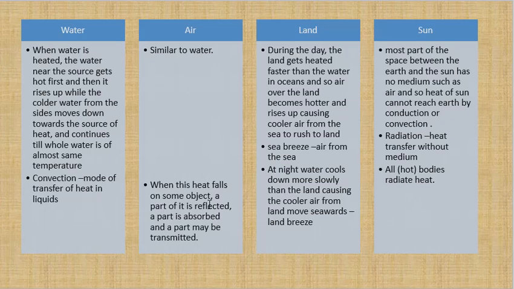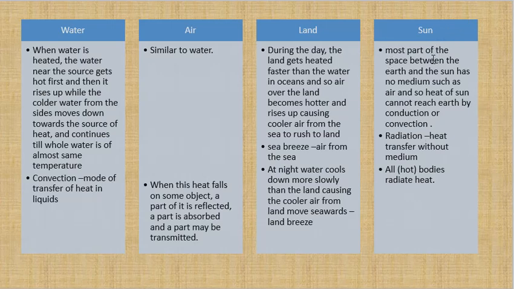When heat falls on some object, a part of it is reflected, a part is absorbed, and a part is transmitted. When any heat, be it the sun's rays, falls on an object, a part of it is reflected, part is absorbed, and a part is transmitted. So this happens when the sun's rays pass over a long distance and reach Earth.